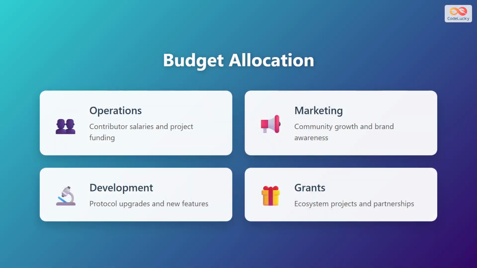DAO treasuries allocate funds across several key categories. Operations covers contributor salaries and project funding to keep the organization running. Marketing supports community growth and brand awareness to attract new members. Development funds protocol upgrades and new features to improve the DAO's products. Grants support ecosystem projects and partnerships that align with the DAO's mission. Proper budget allocation ensures resources are distributed effectively to achieve both short-term operational needs and long-term strategic goals.